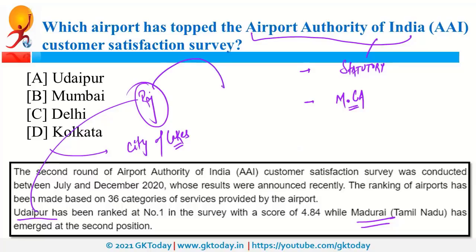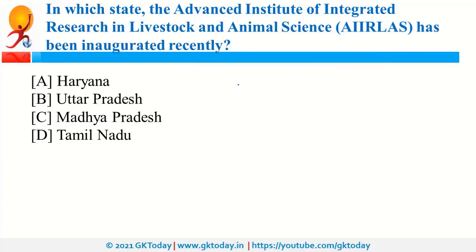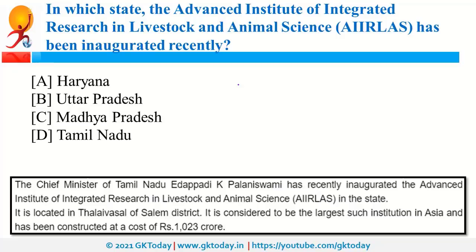Recently, Rajasthan was in news because it announced M-SAND policy. M-SAND stands for Manufactured Sand Policy. In which state the Advanced Institute of Integrated Research in Livestock and Animal Sciences has been inaugurated recently? So this state is Tamil Nadu.